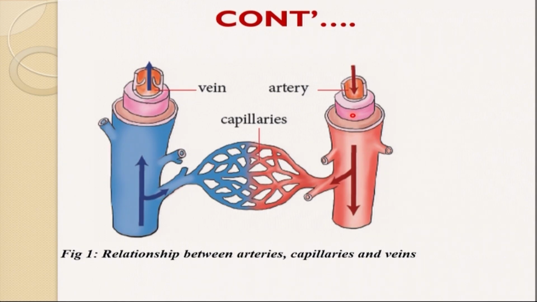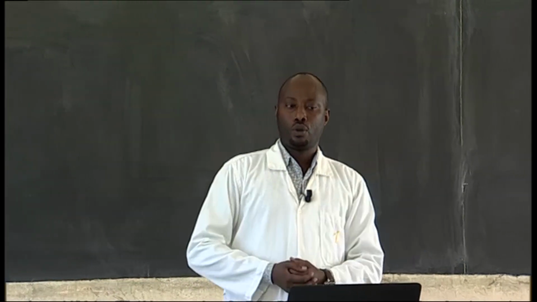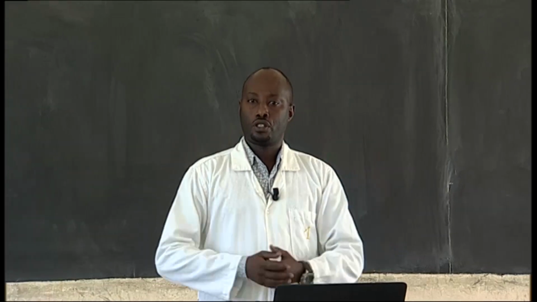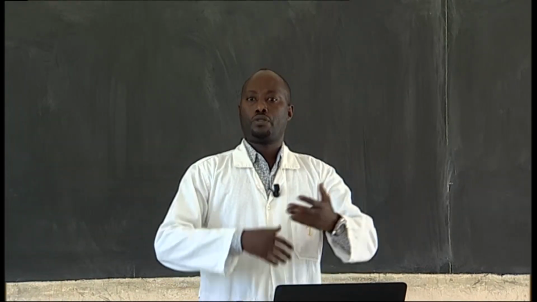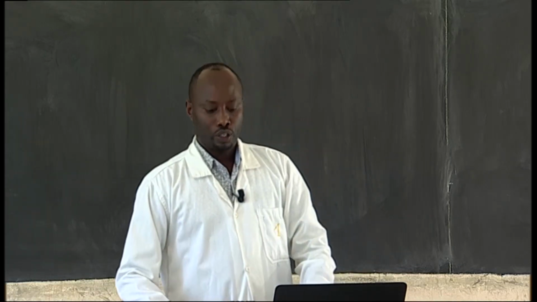So in the middle, these are capillaries. Millions of body cells are supplied by a dense network of blood capillaries, which supplies the body with nutrients and oxygen, and is also very important in removing waste products from our body.